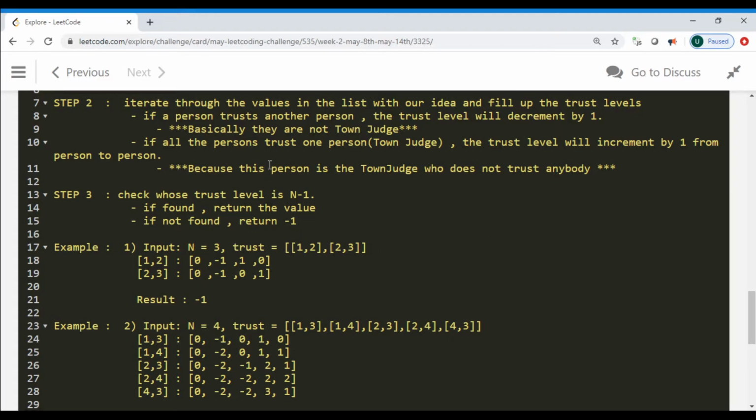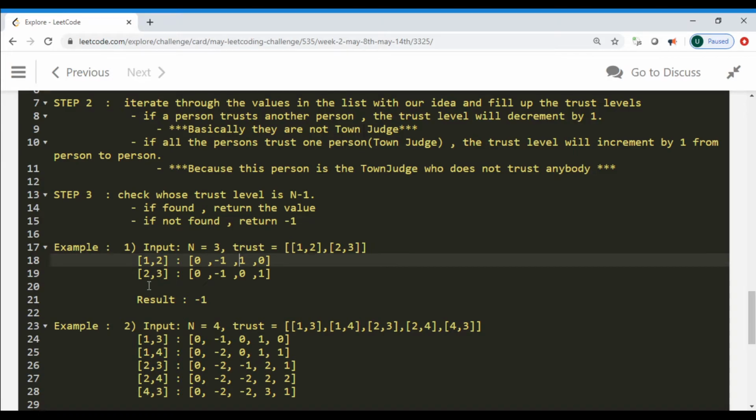So we create a trust list as we discussed in step 1, and then we are going to iterate the values. In the first case, person 1 trusts person 2. So in that case, we are going to decrement the label of person 1, which becomes minus 1 here, and person 2 got a trust from another guy, so we increment the number by 1.